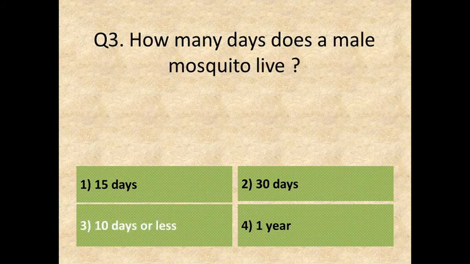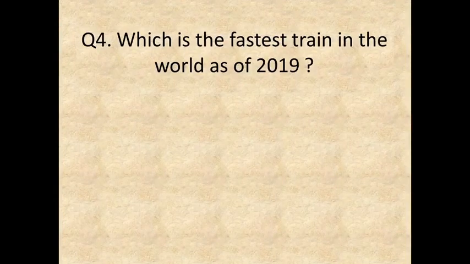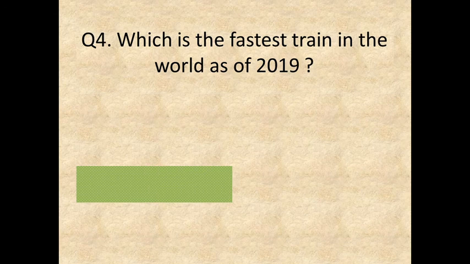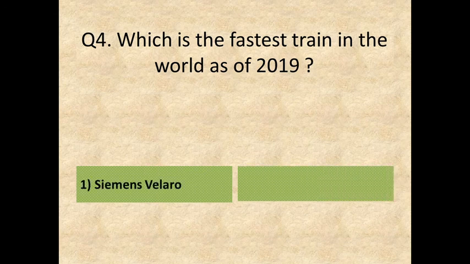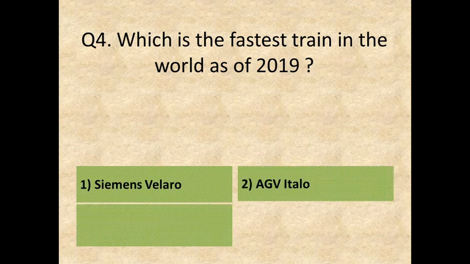Next question. Question 4. Which is the fastest train in the world as of 2019? Here are your options. Option 1, Siemens Velaro. Option 2, AGV Italo.